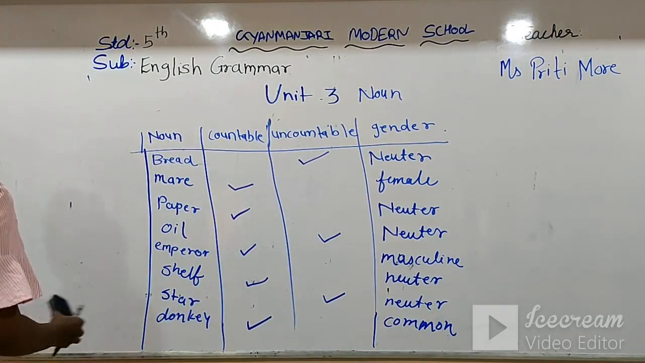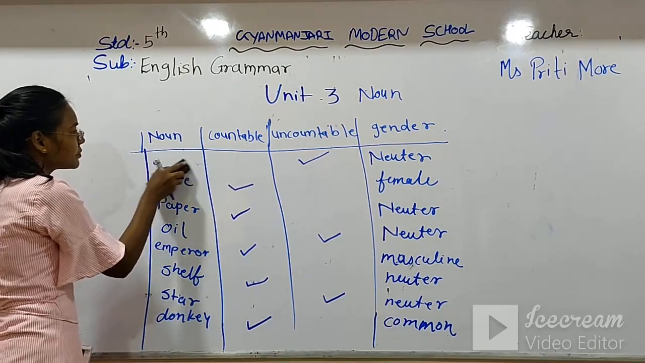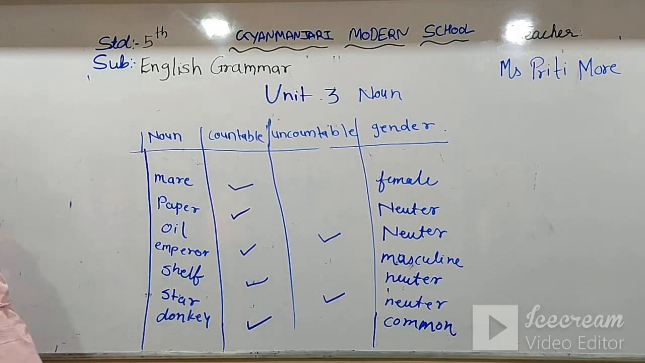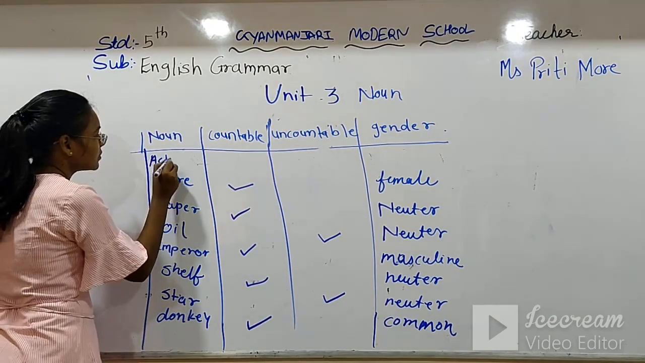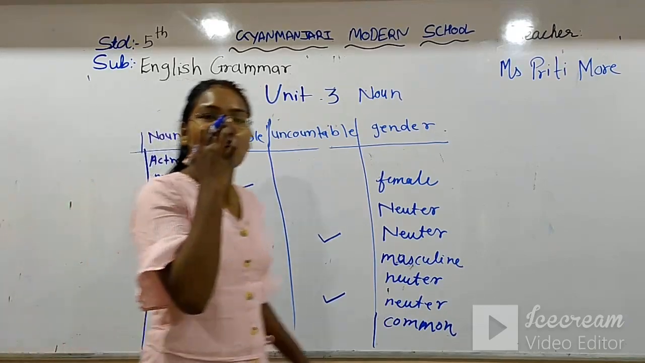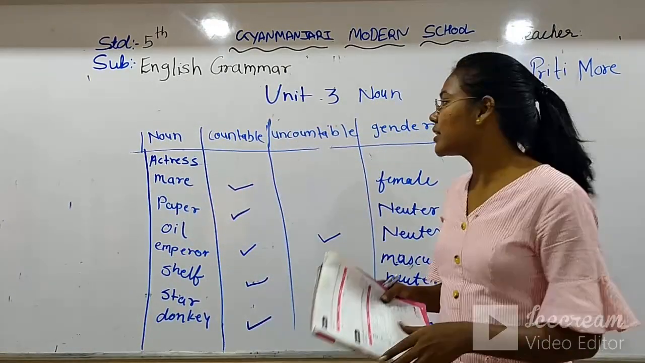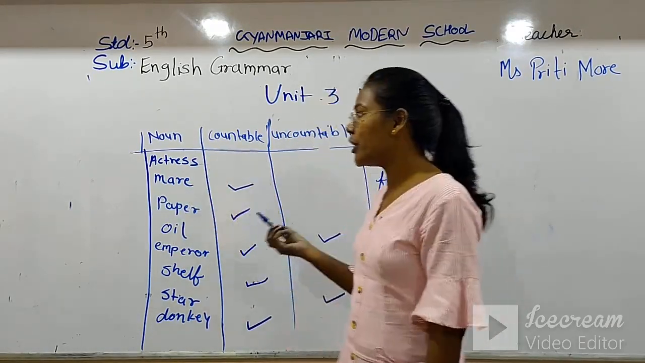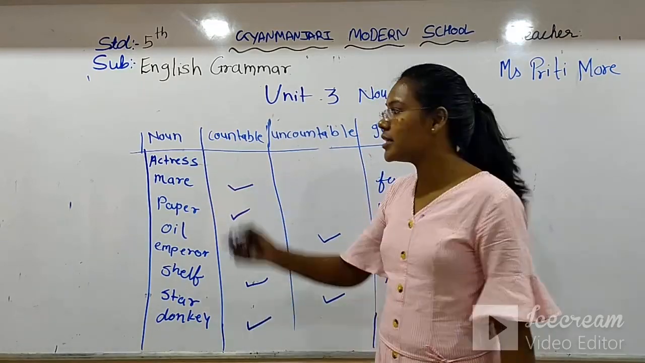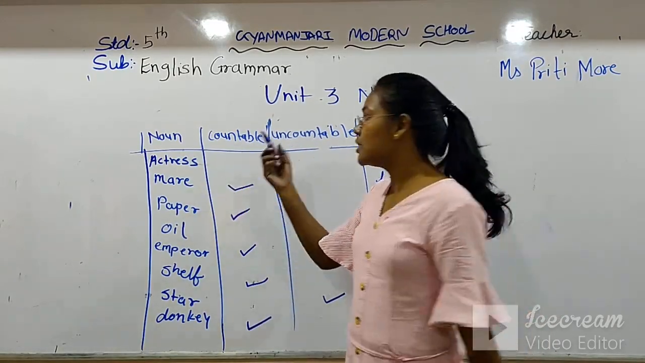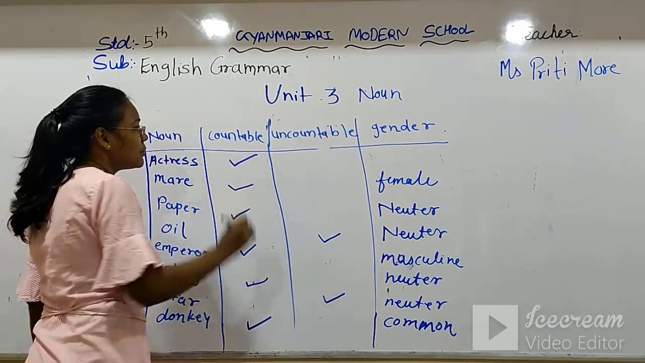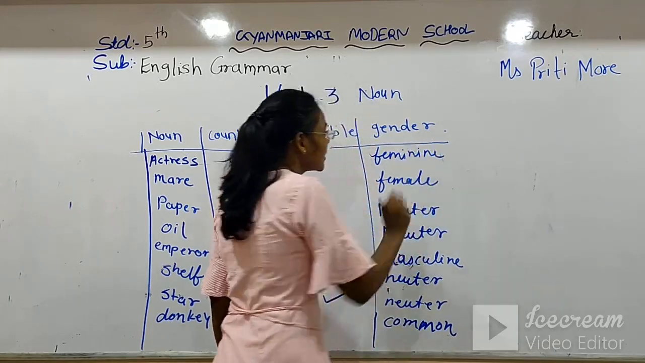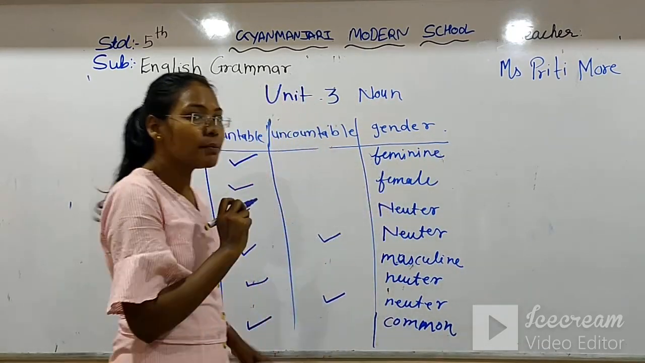Now next is the actress. Actress is one who acts very nicely. It can be actor, and the opposite is actress. So actress is basically a heroine. We can count actresses nicely, it would be 1, 2 or 3. So it comes in the countable box, and it is feminine. It comes in feminine gender because this is female.